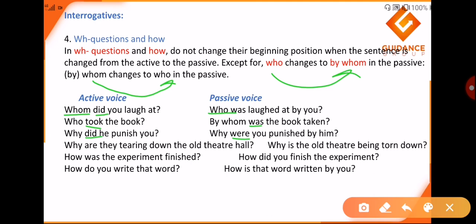Okay, why are they tearing down the old theatre hall? Now this changes to why is the old theatre hall being torn down by them. Hall should be there. Even if you remove by them, it is also fine. I repeat myself once again, why is the old theatre hall being torn down by them? If by them is present, then it is also fine.